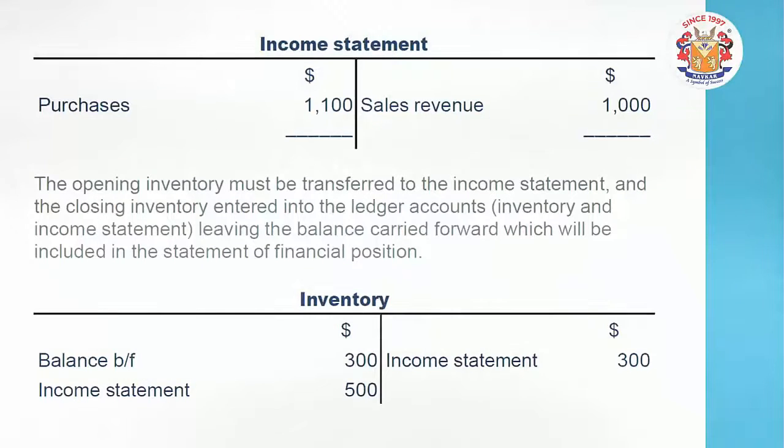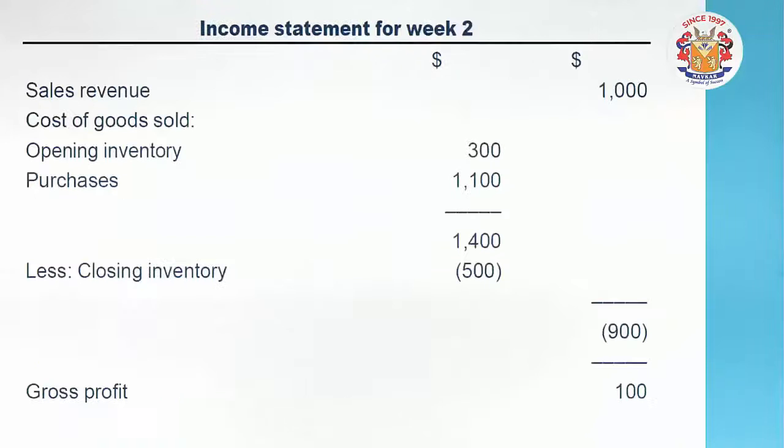Here the statement will look like this: when the purchase and sales are entered into the income statement, it is always debit and credit. Friends, it is even better if you learn by heart the statement way or ledger way, what will be credit or debit. It is very important to make the balances. Here the inventory was 300 and 500, the opening and the closing.